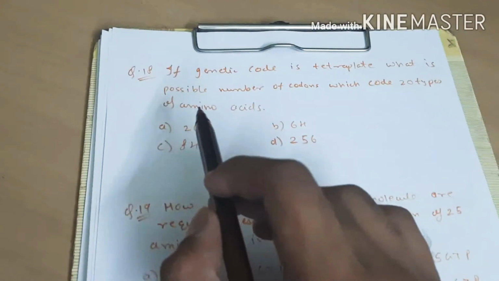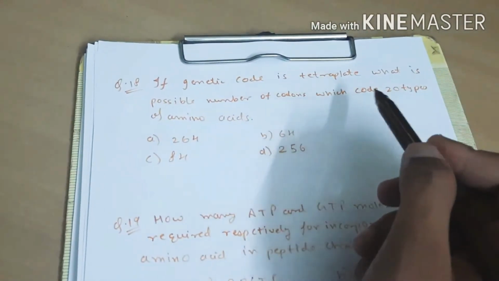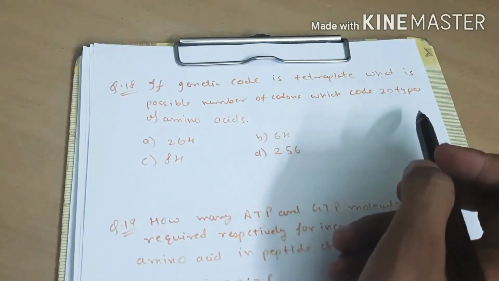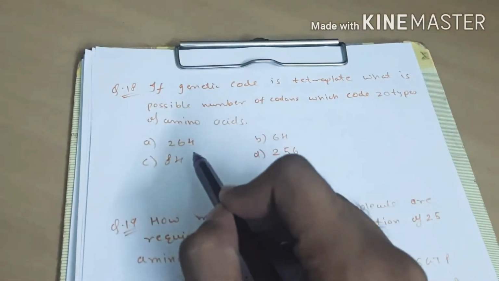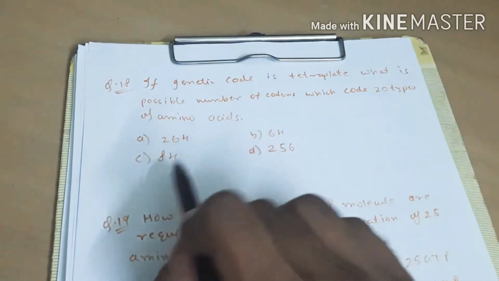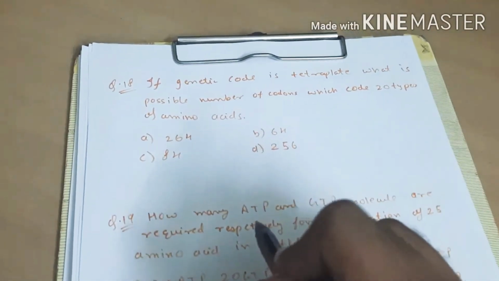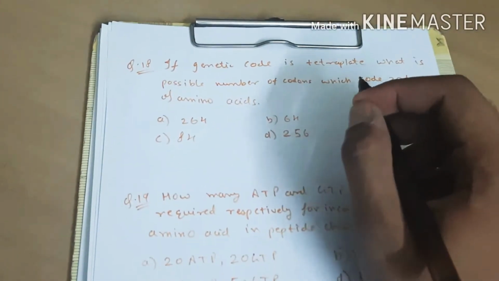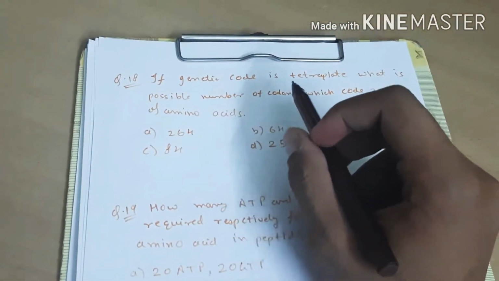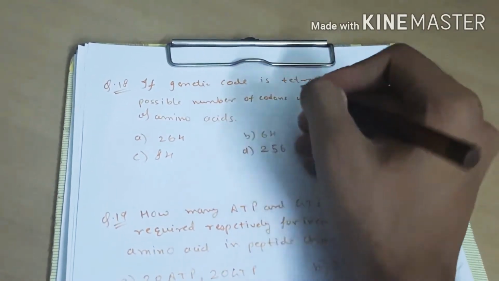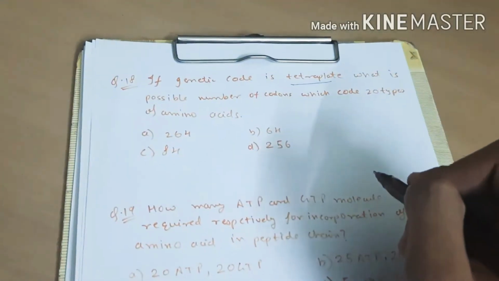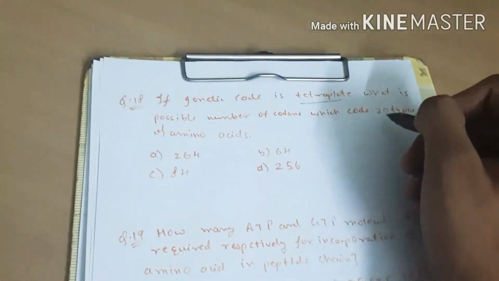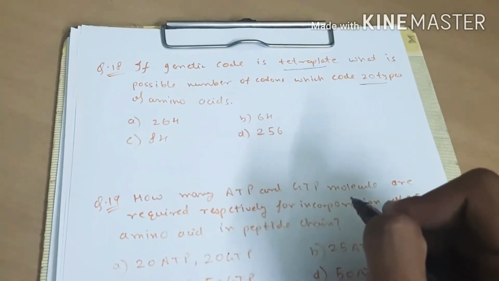Now question number 18. If genetic code is tetraplet, what is the possible number of codons which code 20 types of amino acids? 264, 64, 84, or 256? To solve such questions, we look at two things. First, the genetic code, which is tetraplet, and second, the types of amino acids. Here we have 20 types of amino acids we require.